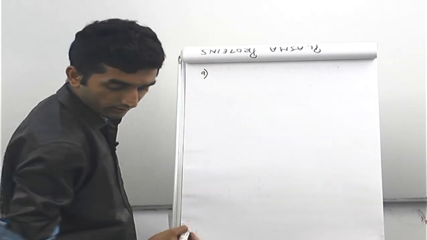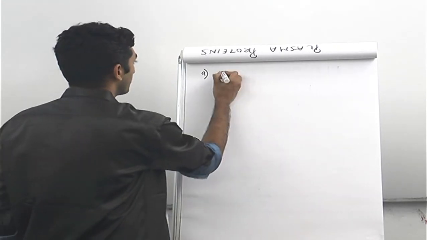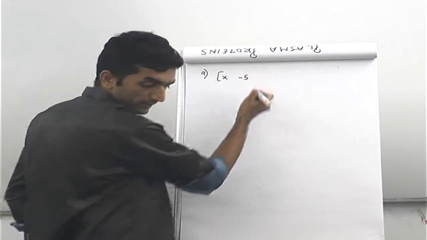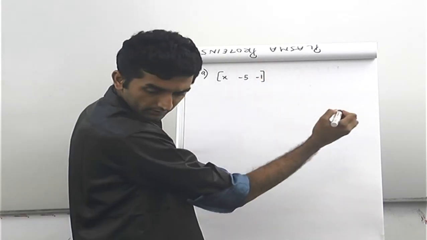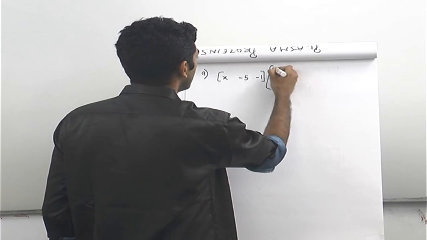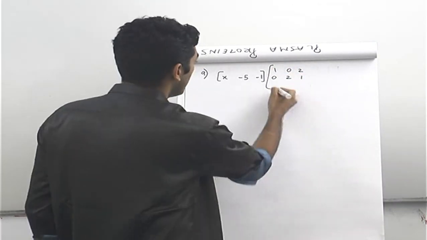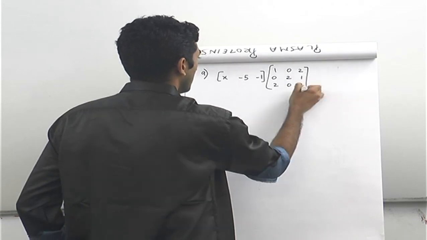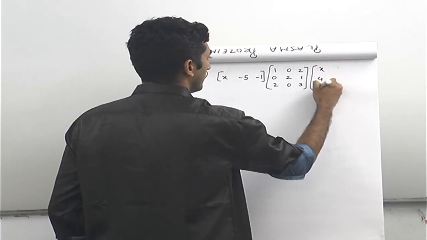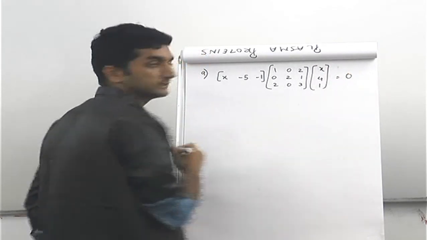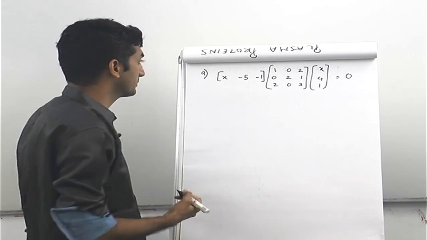9th one, we have to find x where this is true. X minus 5 minus 1, then we have 1 0 2, 0 2 1 and 2 0 3, and then we have x 4 1, and this is equal to 0. So this is what the given condition is, and we are supposed to find x.